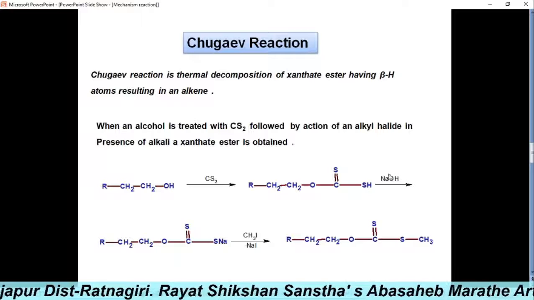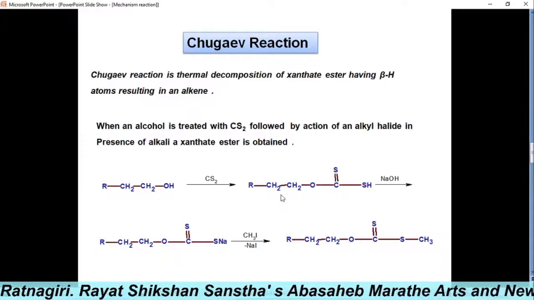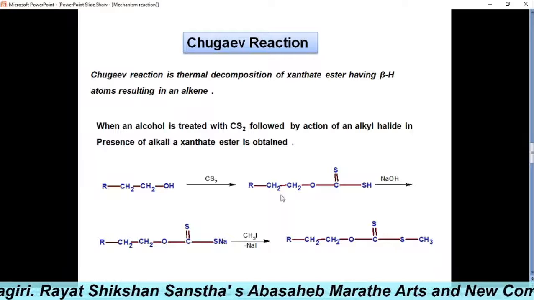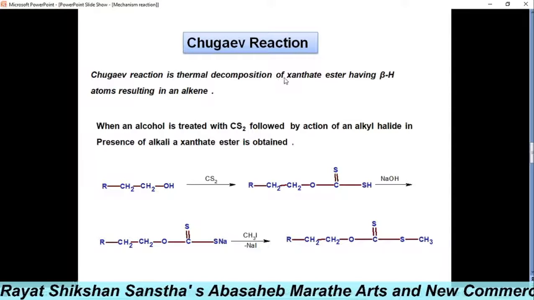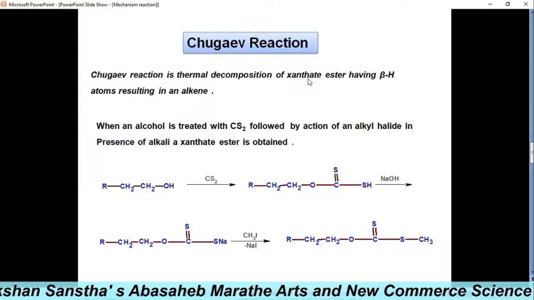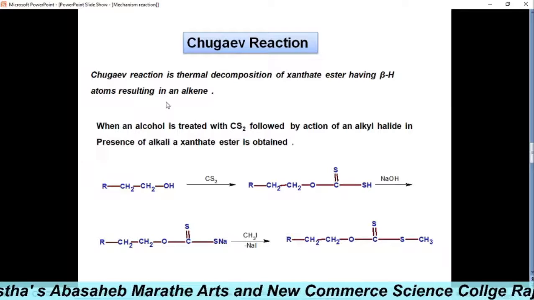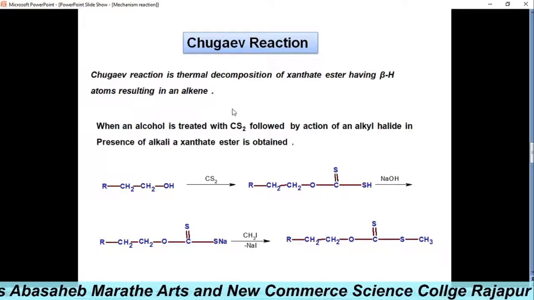This is a xanthate ester. The Chugaev reaction is the thermal decomposition of a xanthate ester having a beta hydrogen atom, resulting in an alkene as the product.